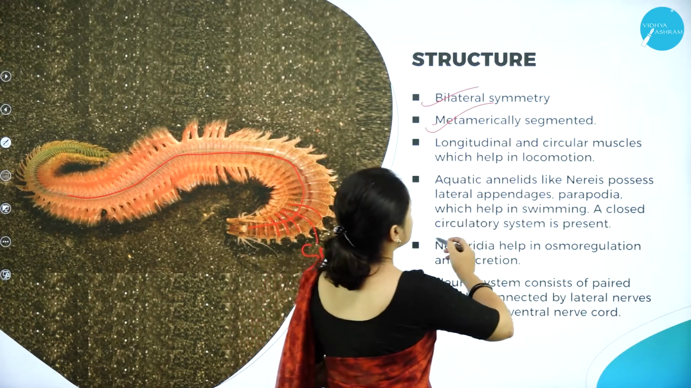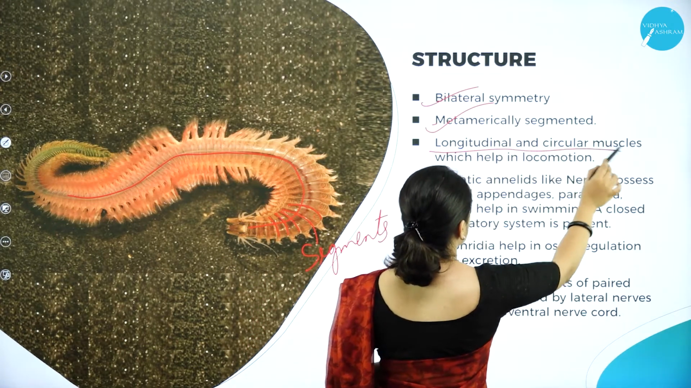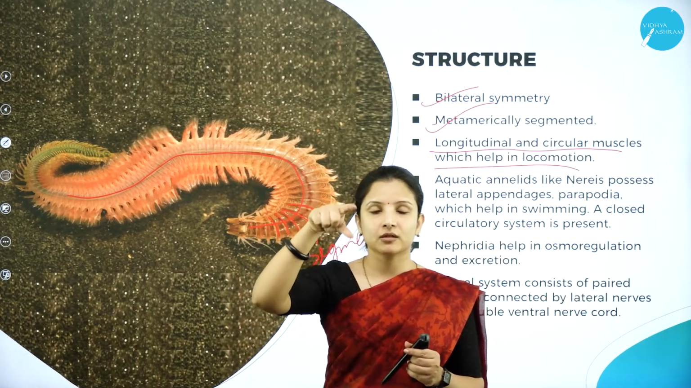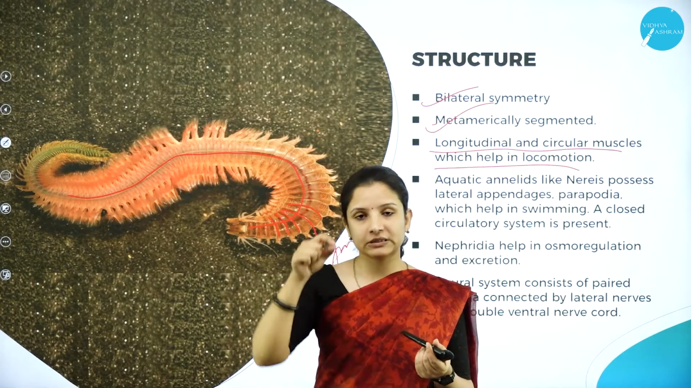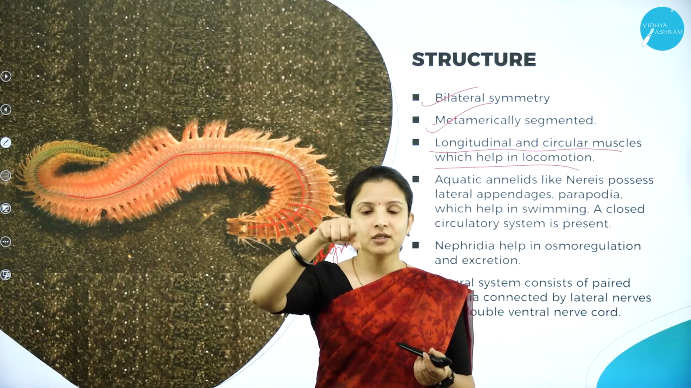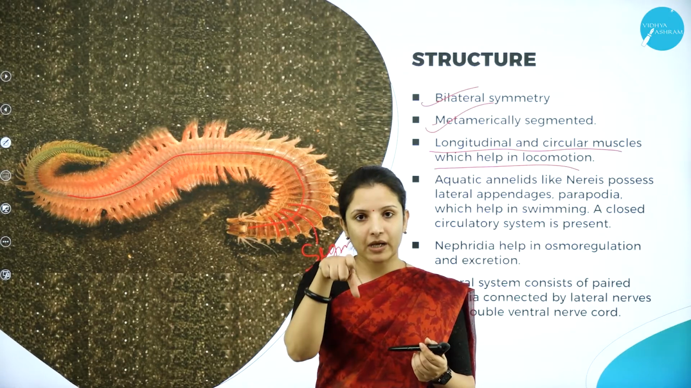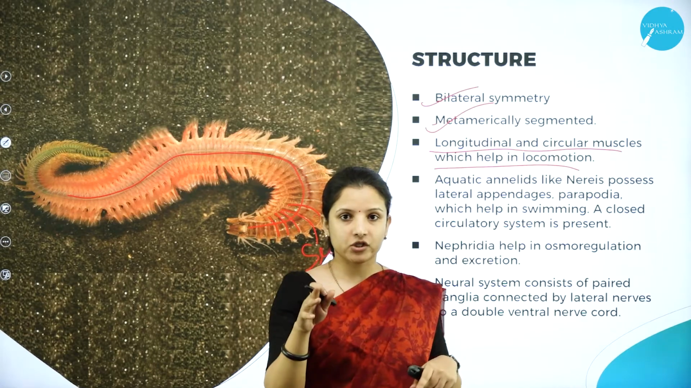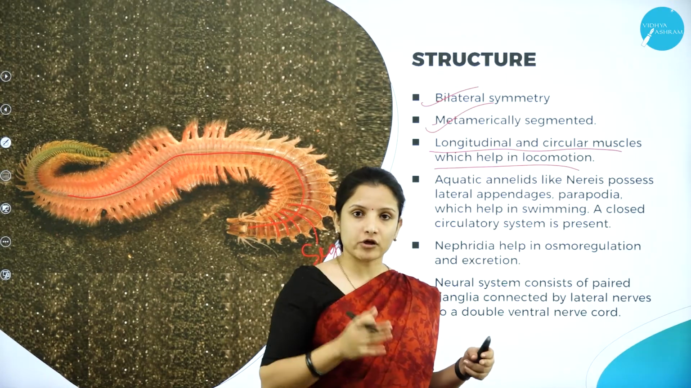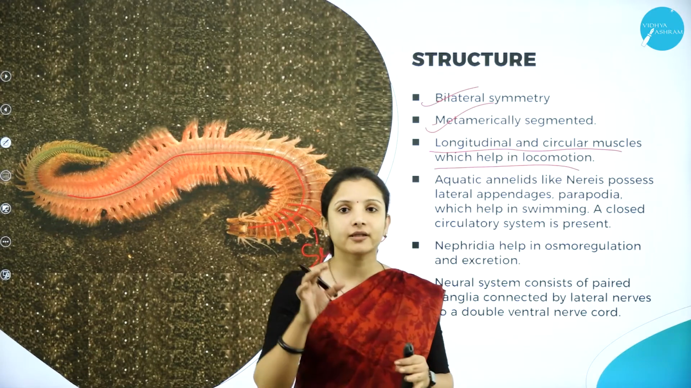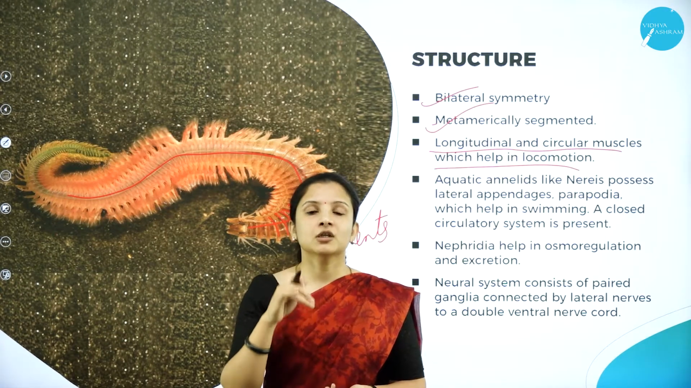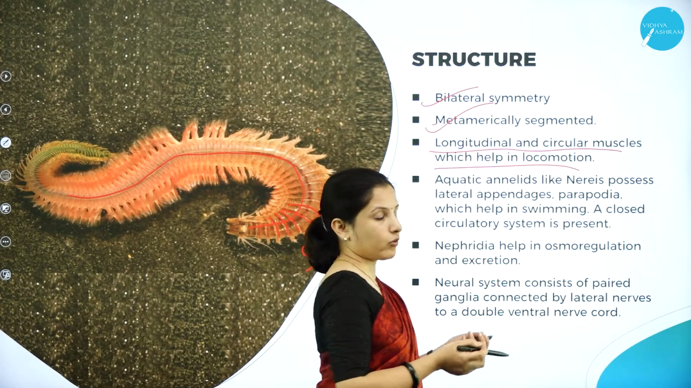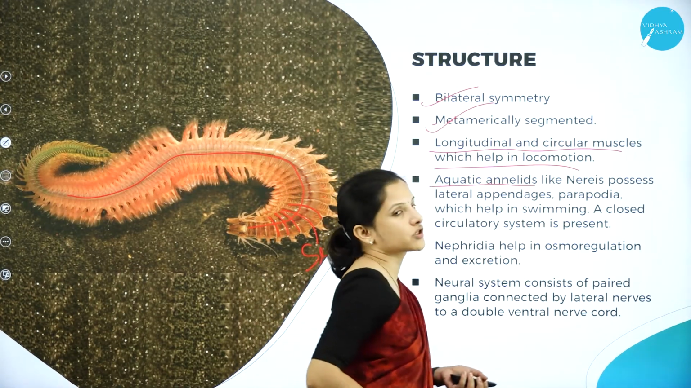So they are metamerically segmented and they have longitudinal and circular muscles. So these organisms move like this. The best example I can give is the leech. I've seen the leech, they just crawl like this. For the frontward and backward movement, they should have muscles that are circular in nature, which will help them move. So they have longitudinal and circular muscles, which actually help them to locomote, that is, to move from one place to another.